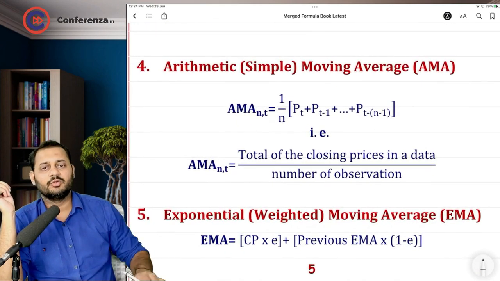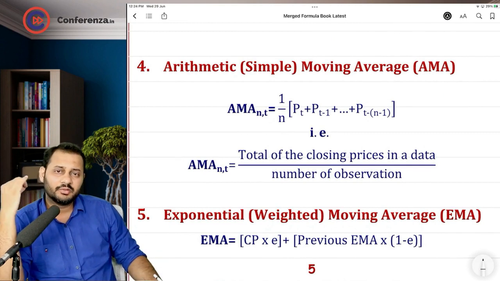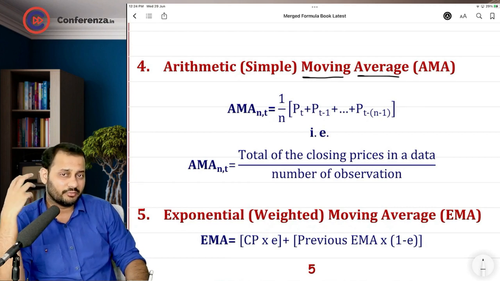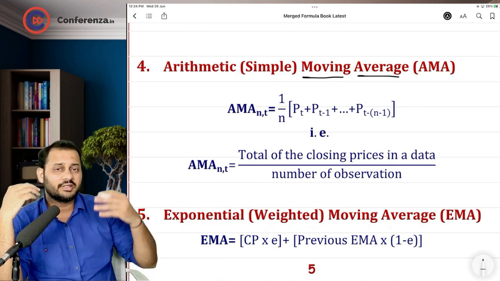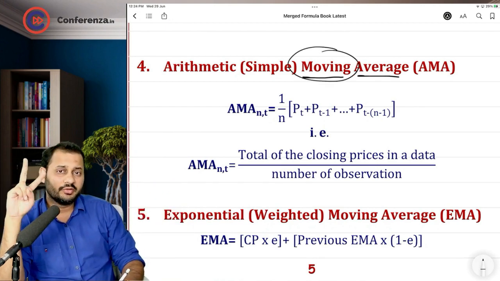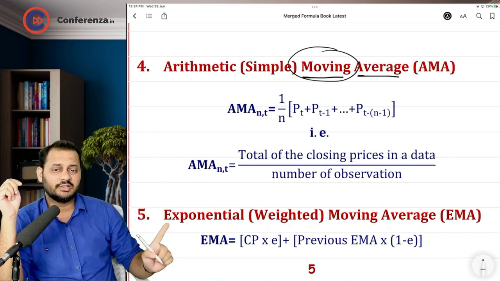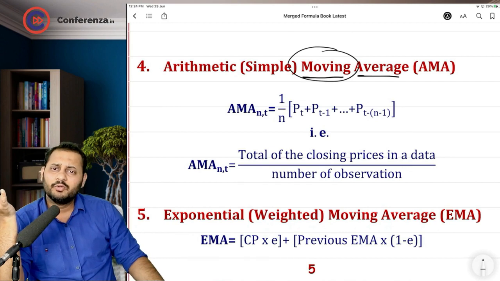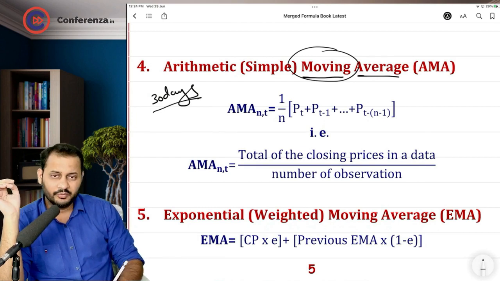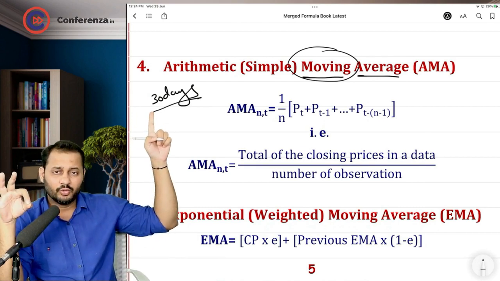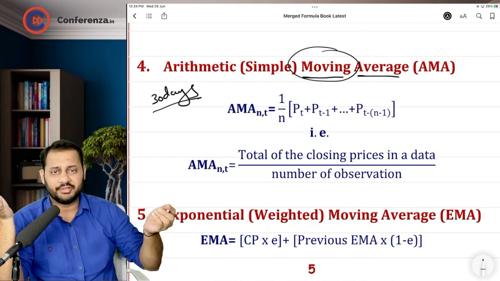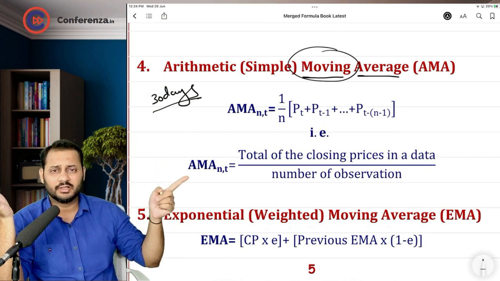Arithmetic moving average and exponential moving average. We learned about the moving averages. Moving averages help us to understand or estimate the future movement of the stock, whether the market is going bullish or bearish. That is where we want to reach. And moving averages can be calculated by two different methods: simple or arithmetic moving average, and then exponential moving average. Arithmetic moving average or simple moving average is very simple. If you want to calculate 30 days simple moving average, take the 30 days closing prices of a particular stock, add them and divide it by 30. So that is simple average: total of the closing prices divided by number of observations.